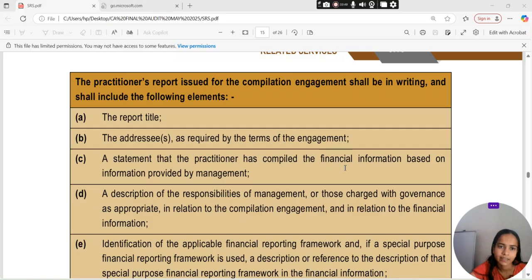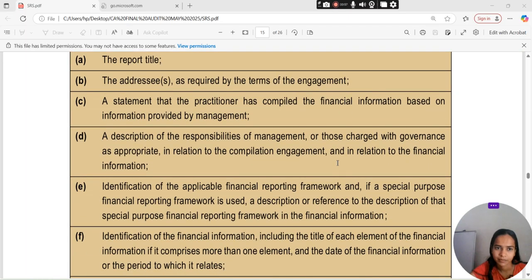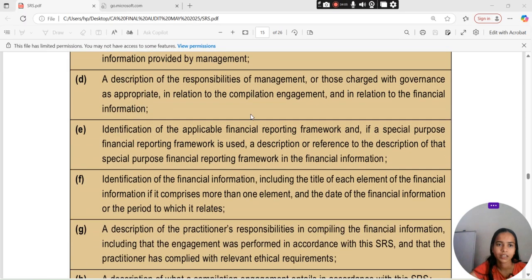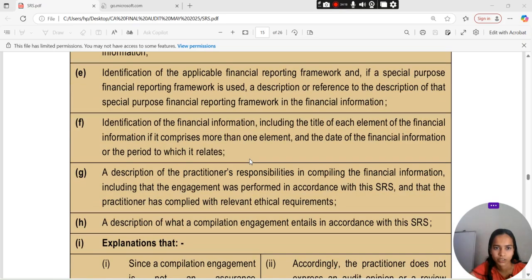What will be the report title, the addressee as required by the terms of engagement, a statement that the practitioner has compiled the financial information based on the information provided by the management. A description of the responsibility of management or those charged with governance as appropriate in relation to compilation engagement in relation to financial information. Identification कीजिए of applicable financial reporting framework. If a special purpose financial reporting framework is used, a description in reference to the description of that special purpose financial reporting framework in the financial information.